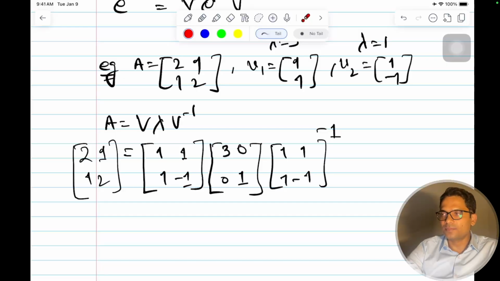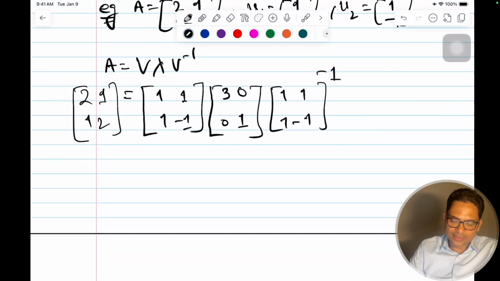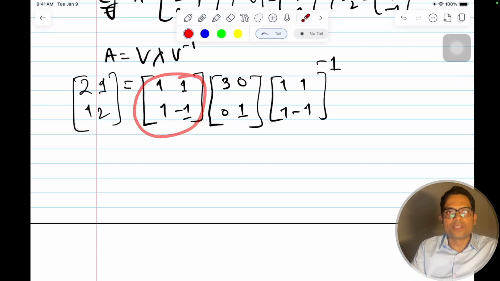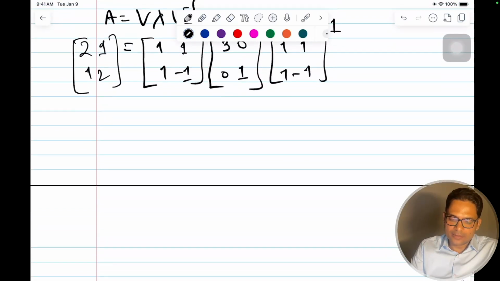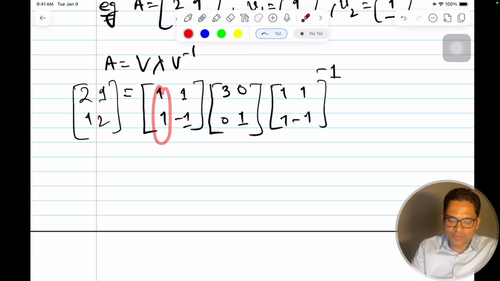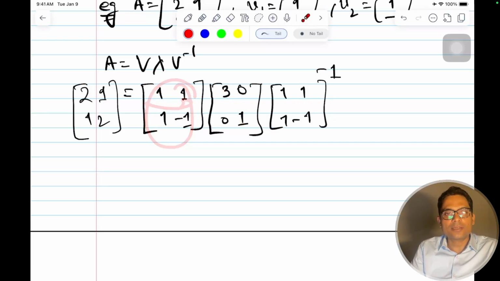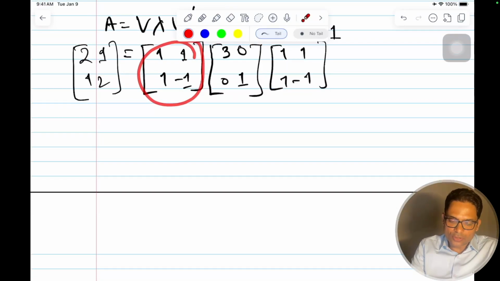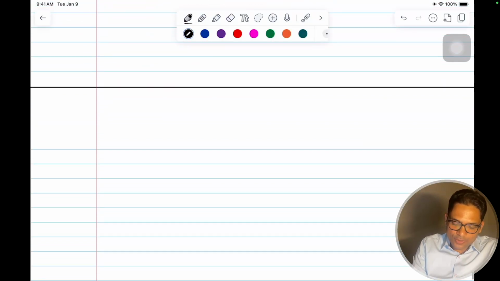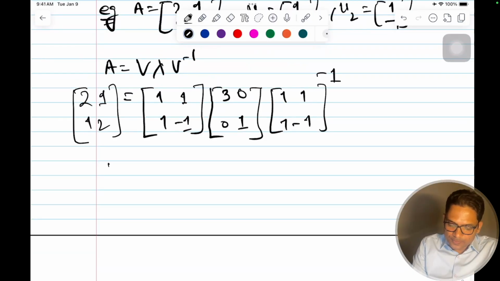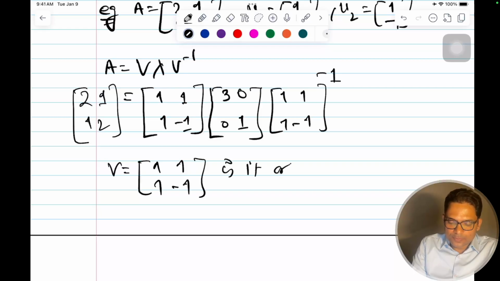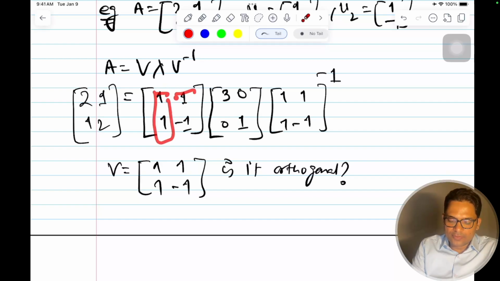Okay, and we'll just understand one more thing. These vectors that we have got, these eigenvectors, are coming from distinct eigenvalues, so they are orthogonal to each other. But is this matrix orthogonal? An orthogonal matrix has a very beautiful property. So if this is V, equal to [[1,1],[1,-1]], is it orthogonal?